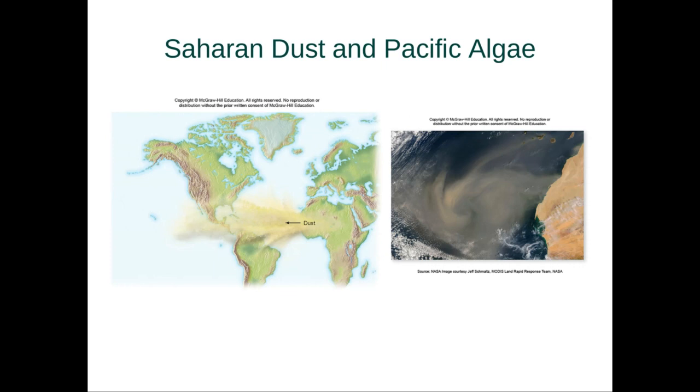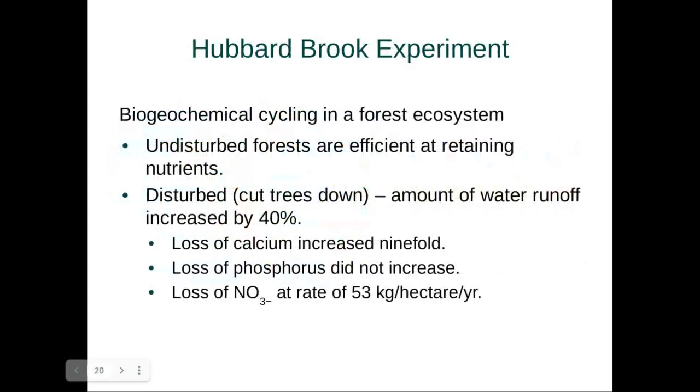So let's take a peek at this. We have these massive dust storms that come off the Sahara Desert, bringing iron-rich sand into our oceans here and here, seeding the ocean with that iron, giving the iron to the plankton that need it, thus alleviating iron as a limiting nutrient in these areas of the world. It's kind of a cool thing. So let's talk about a really cool example.